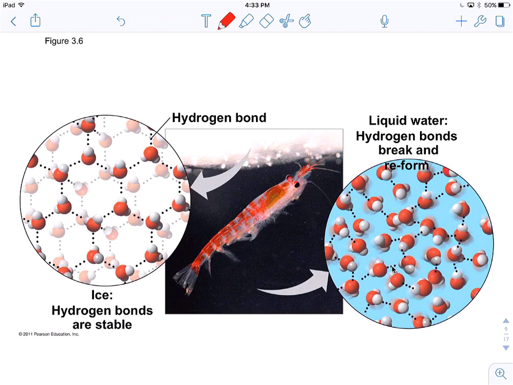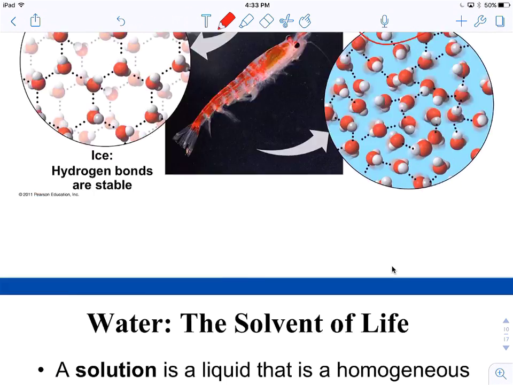All right. And here's a little picture of how the hydrogen bonds work. They hold the molecules apart, and they allow for some air pockets. Then ice can float, and liquid water is a little less dense because the water molecules are moving faster. Hydrogen bonds are breaking and reforming, so they can slide closer to each other.